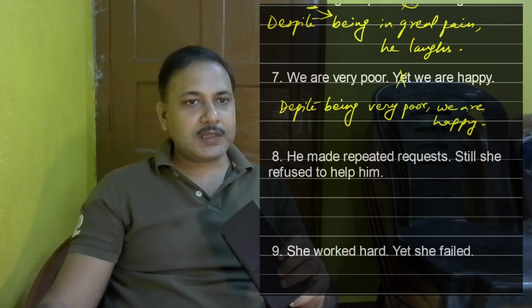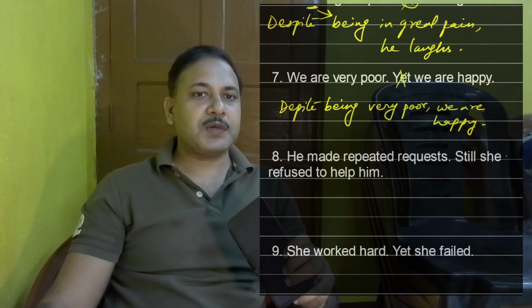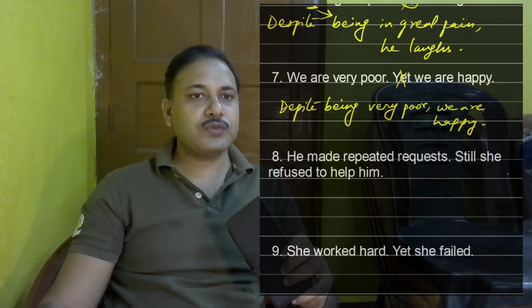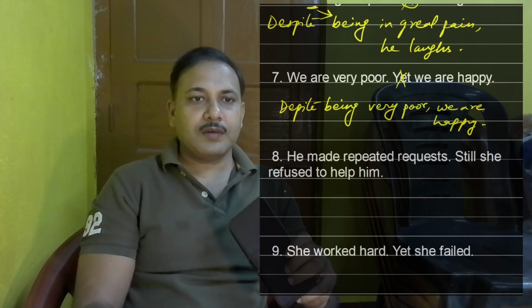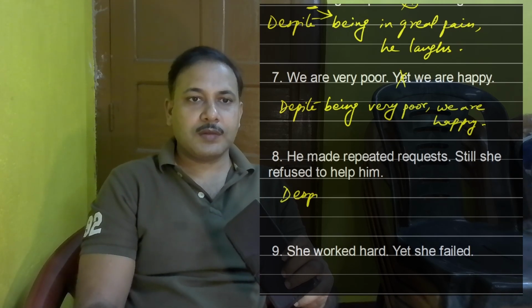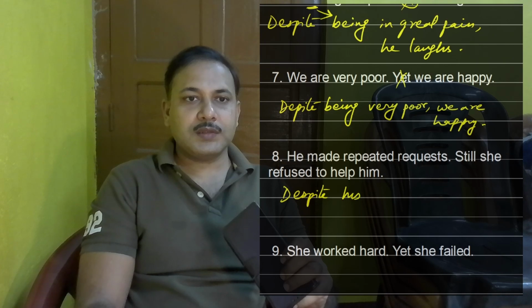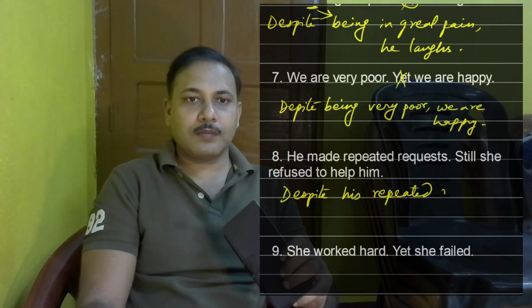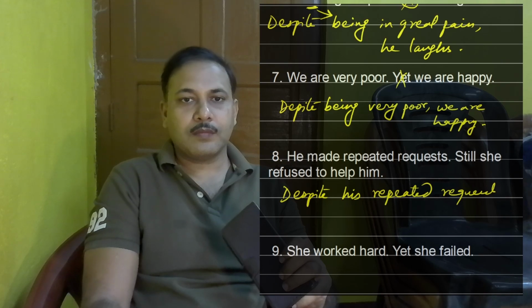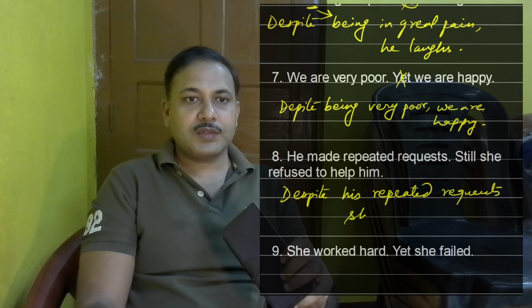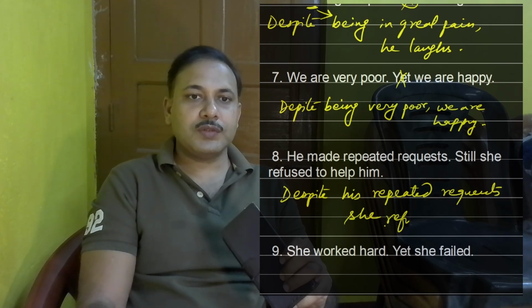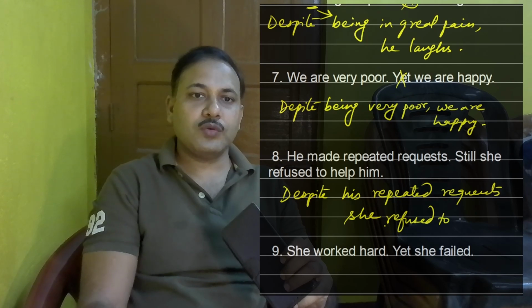Okay, the next sentence, number 8, it says he made repeated requests, still she refused to help him. Again, despite his repeated requests, she refused to help him.